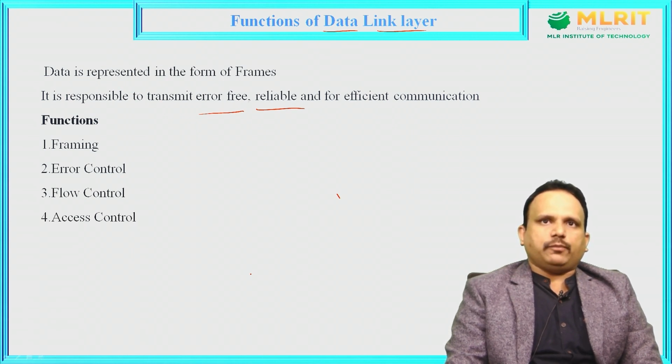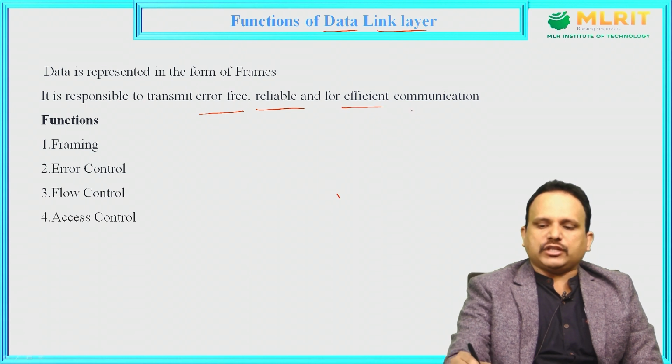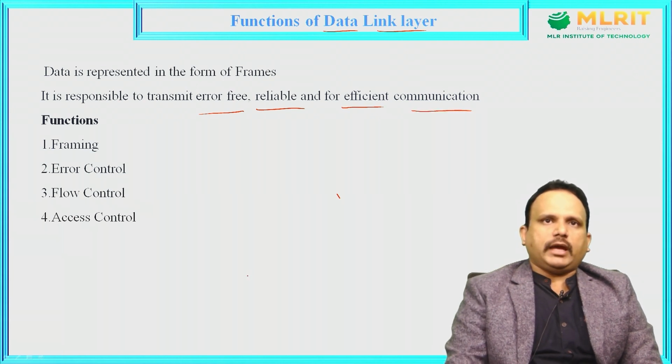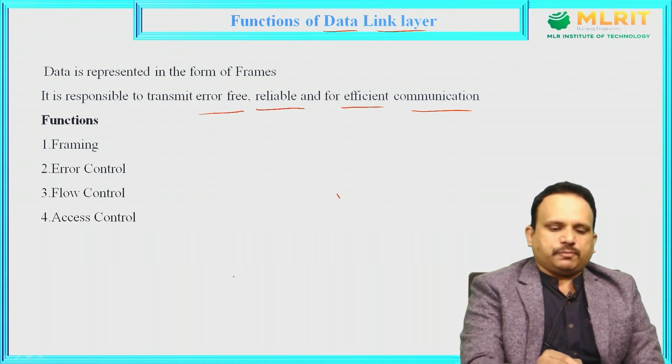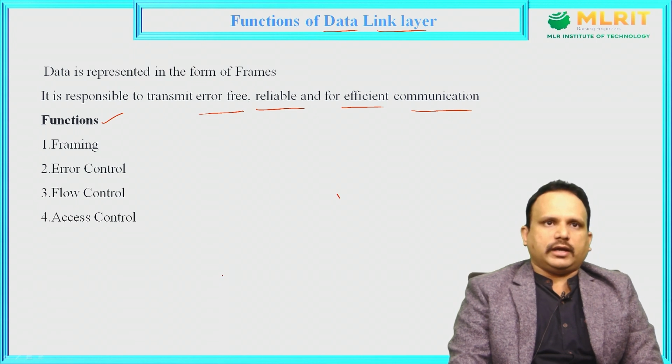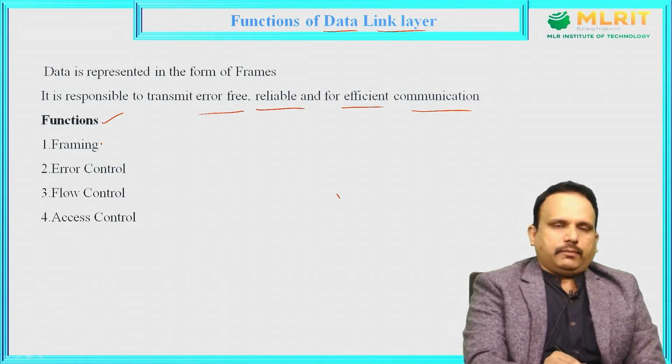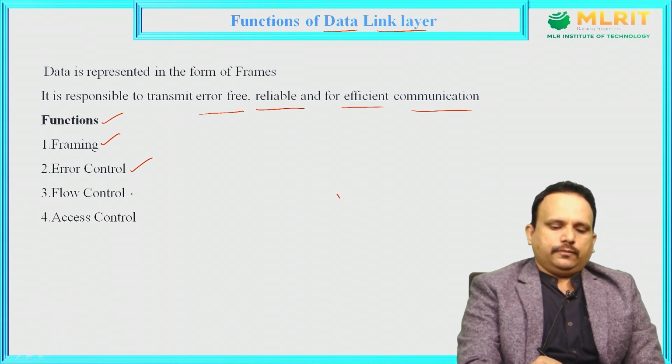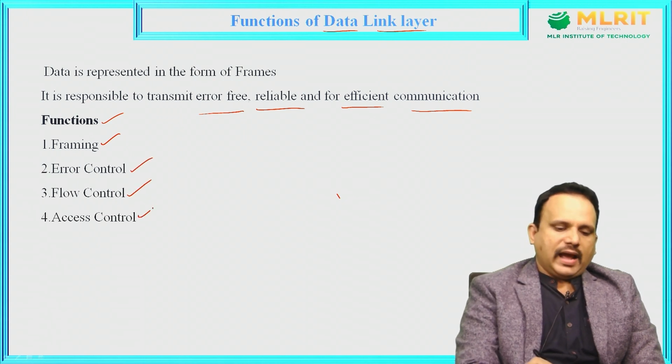Then it is reliable, and it is also useful for efficient communication. So these are all the main uses of this particular layer. This is what you are going to achieve with the help of the data link layer. Now, coming to the functionalities of this layer, mainly we have four functionalities: framing, error control, flow control and access control.